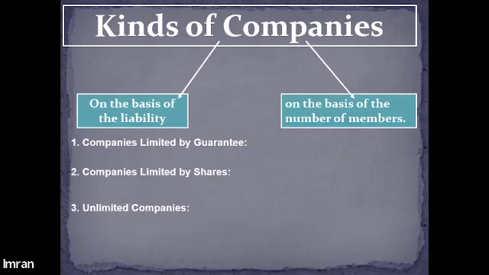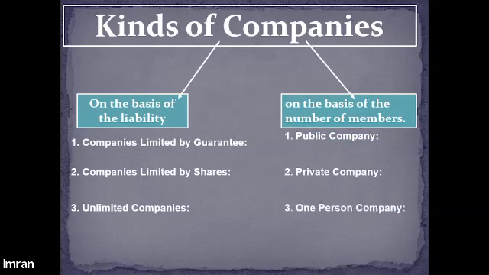Then on the basis of number of members, we have public company, private company, and one person company. In the previous class, we already discussed the meaning of public and private company. We need to discuss the other types of companies in today's session, one person company and the other companies based on liability.